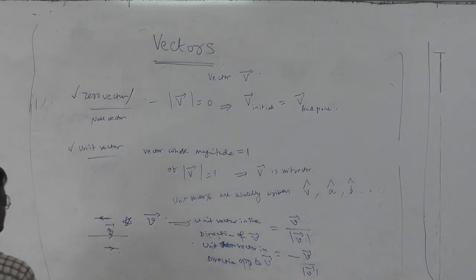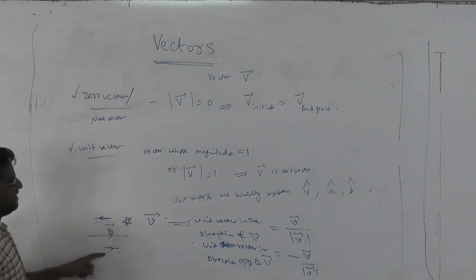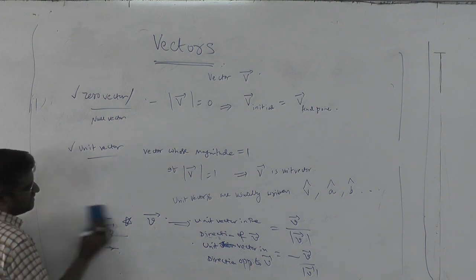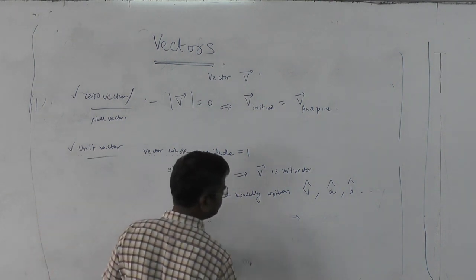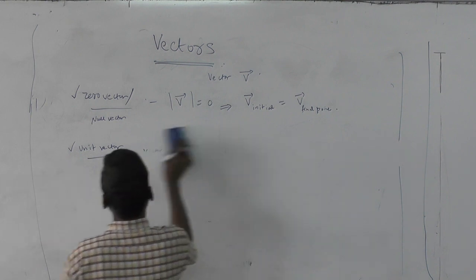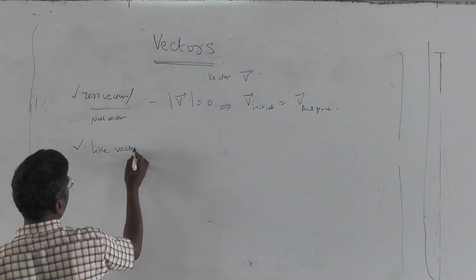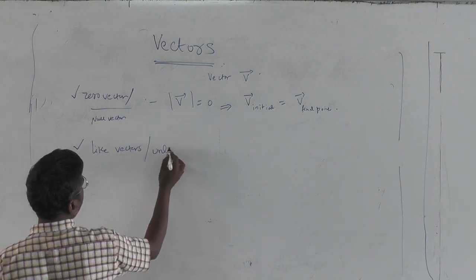Since this is parallel to this and that is opposite to this, there is a reason to define some other definitions here. That is, like vectors, unlike vectors.